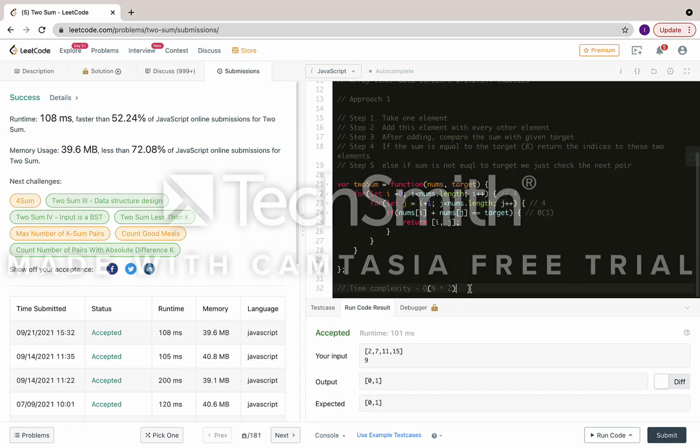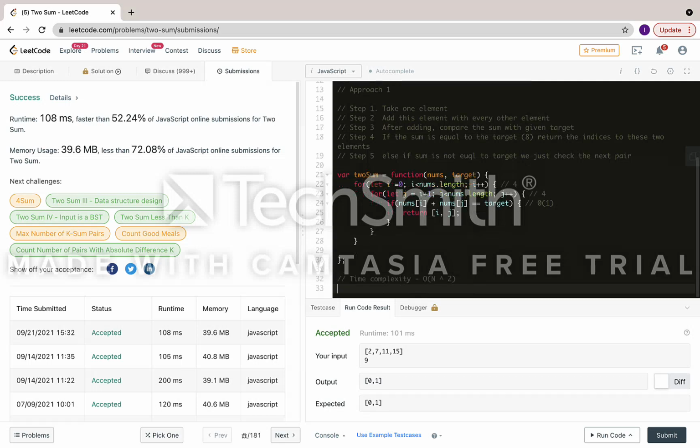The time complexity is order of n squared. The space complexity is order of 1, because we are not creating any map or any other structure, we are just returning an array.